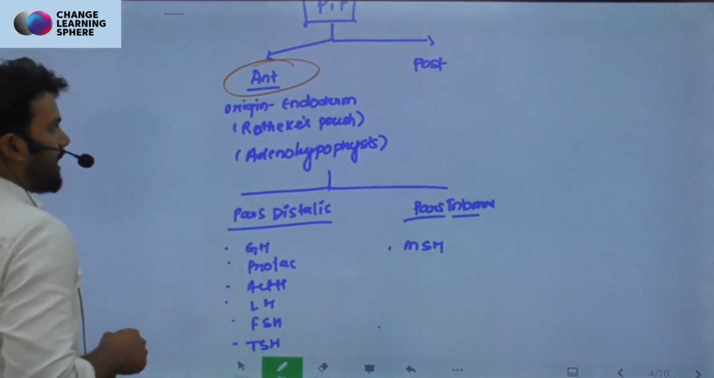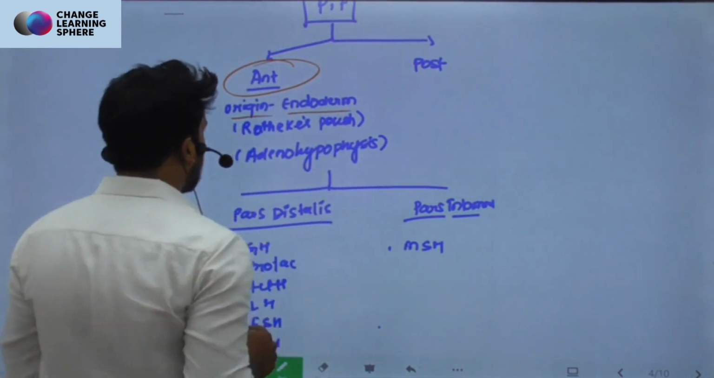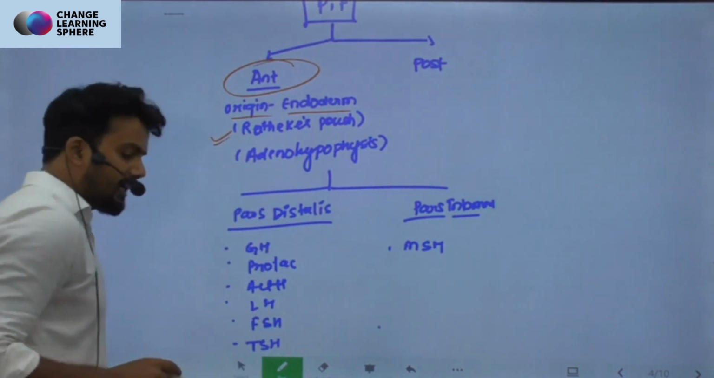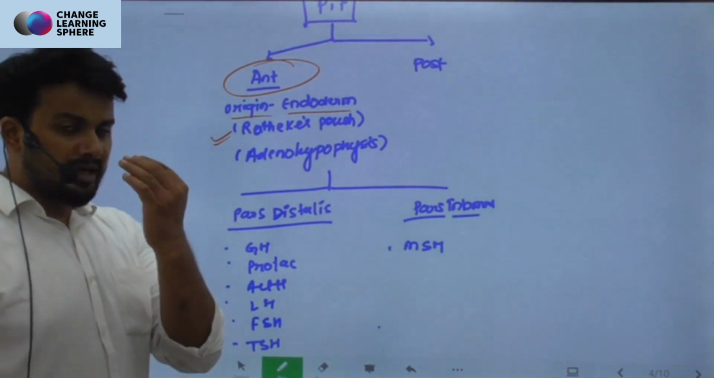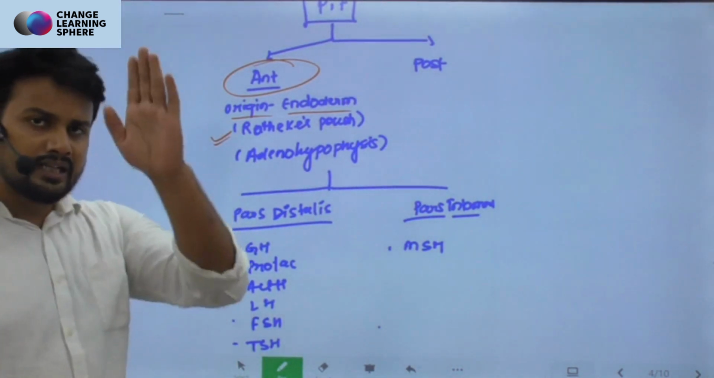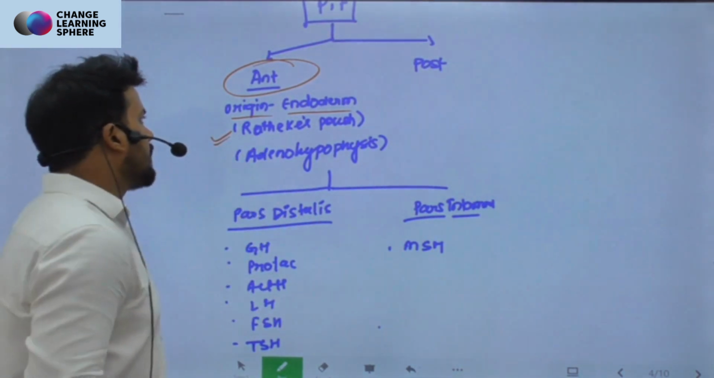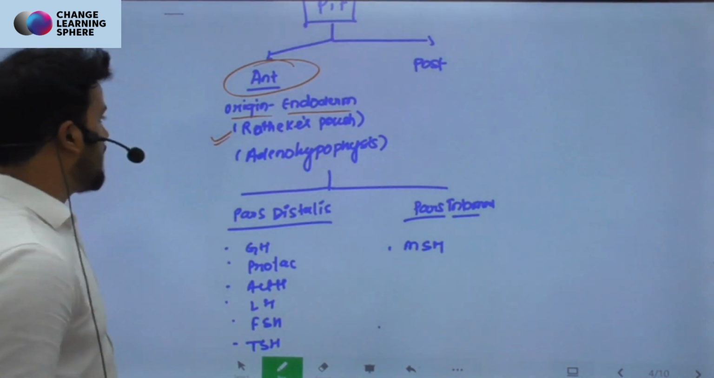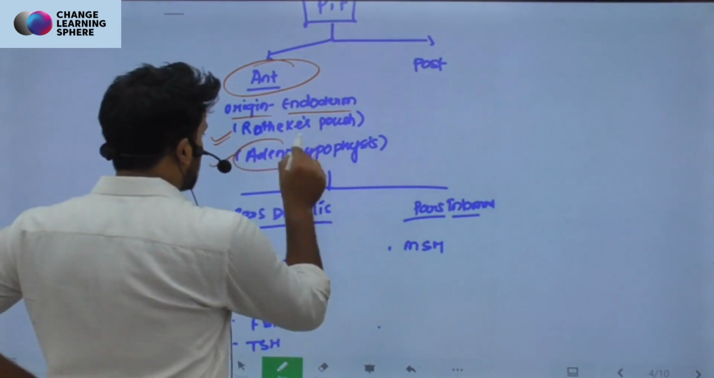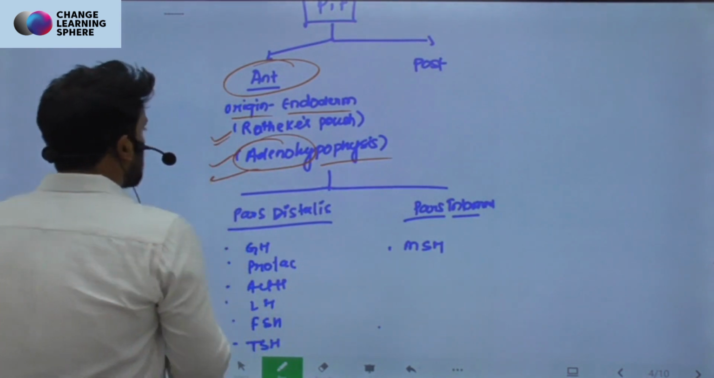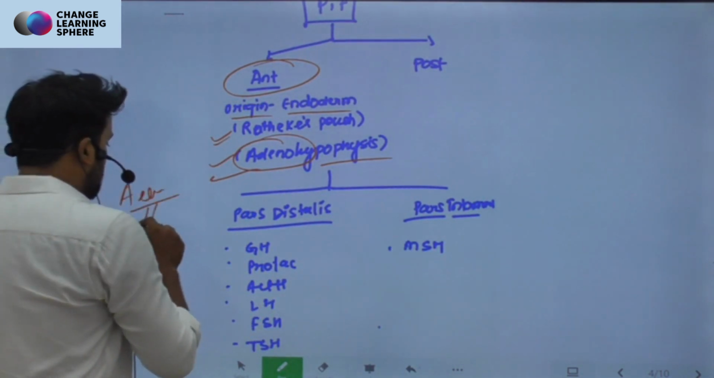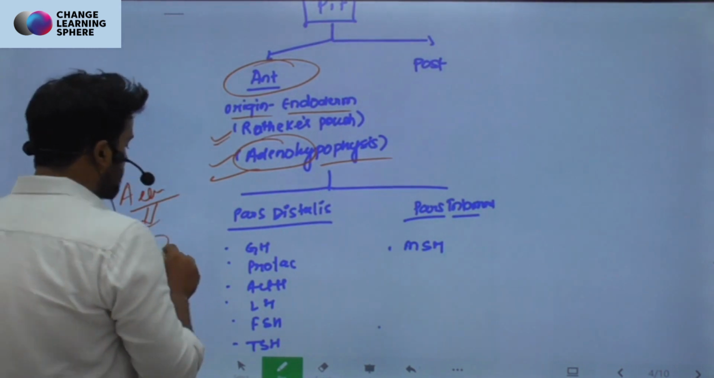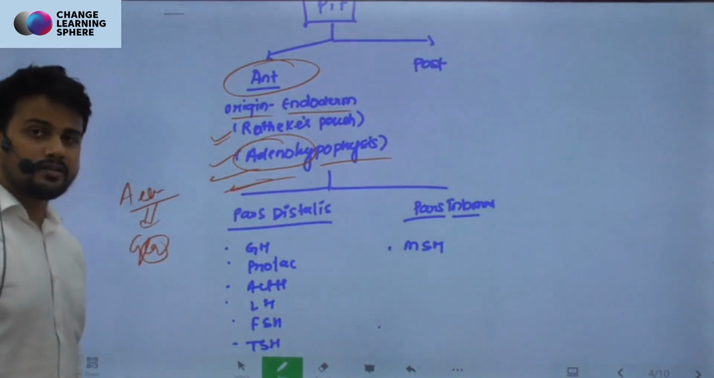This anterior part, its origin is from endoderm, Rathke's pouch, right? On the upper aspect of our buccal cavity, a pouch invaginates, and then it forms the anterior part of the pituitary, and it is also called adenohypophysis. To remember it, I can say there is something called adenocarcinoma, which is the cancer of the glands. So this part will be having lots of glands, right?